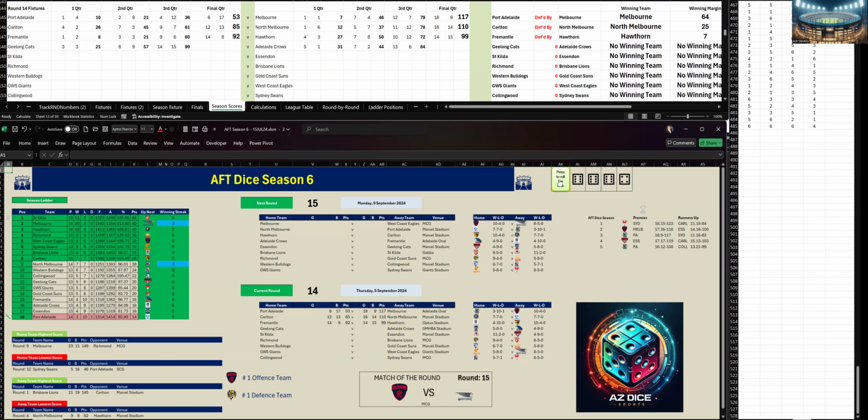Second quarter, very even. Geelong won it by 2 points. They kicked 6-6 to Adelaide 6-4. Adelaide down by 15 points. Let's go to the last quarter. And in the end, Geelong have won by 32 points. They kicked 4-3 to Adelaide 1-4. Final scores, Geelong 18-18-126 to Adelaide 14-10-94. All right, let's go to the next game.